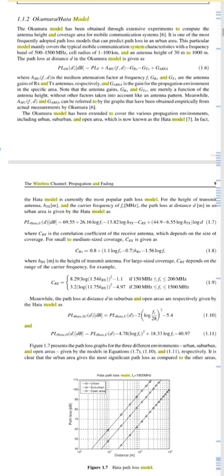This model has been extended to cover various propagation environments including urban, suburban and open area, which is now known as the Hata model. So in fact it is currently the most popular path loss model for the height of the transmit antenna and the carrier frequency of fc megahertz. So the path loss at distance d in an urban area is given by the equation. The equation is given here.